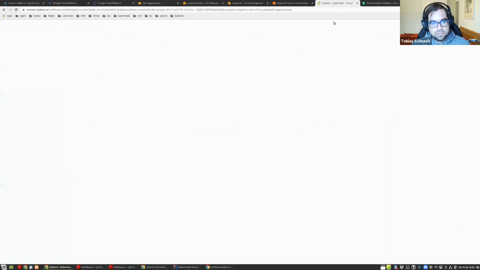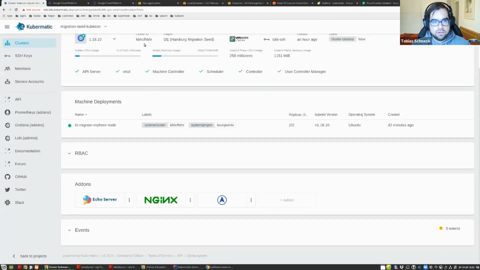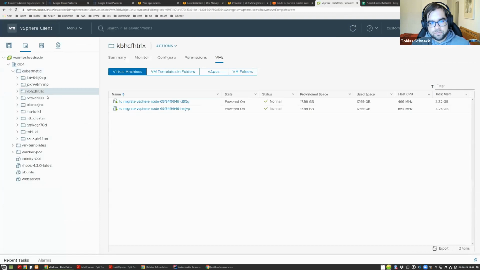So if we go to the vSphere, we see here under the cluster ID, which is KBHC, the virtual machines running. And this one we now want to move to AWS.